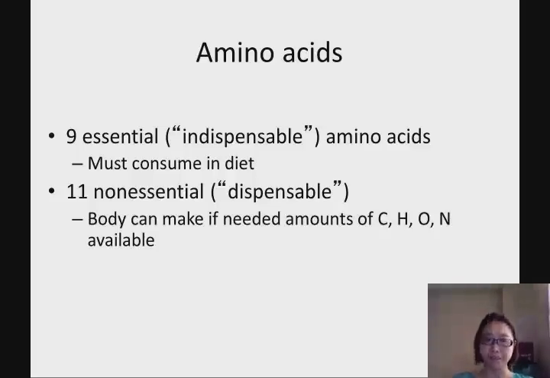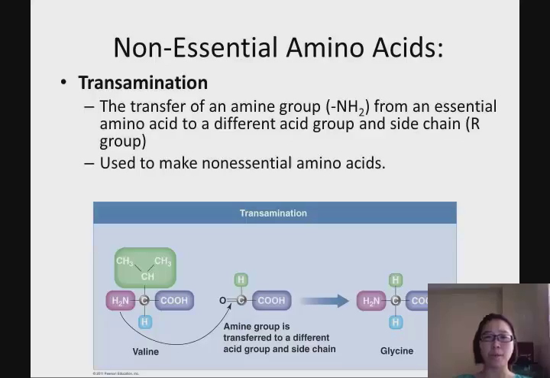What is that process? That in our body, we can make those non-essential amino acids. That process is actually called transamination. And I would like you to remember what this word, transamination, means.